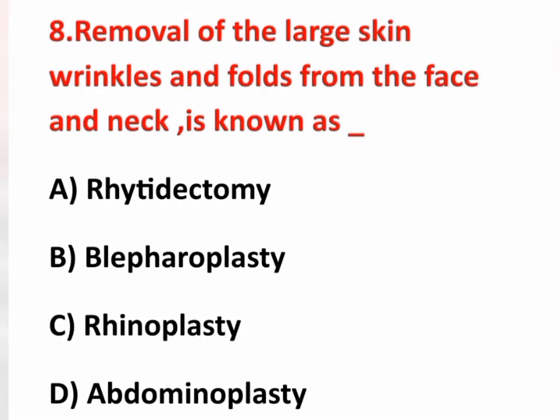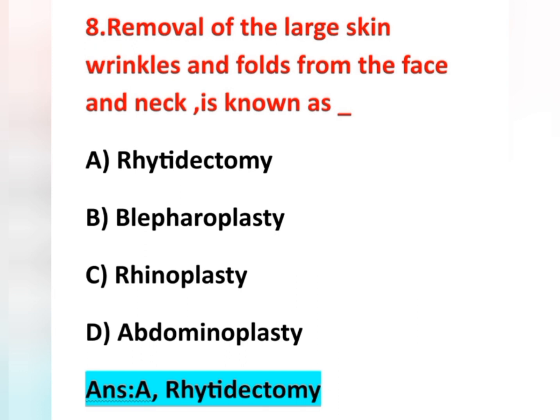Next question, eighth question. Removal of the large skin wrinkles and folds from the face and neck is known as. Options are option A rhytidectomy, option B blepharoplasty, option C rhinoplasty, option D abdominoplasty. Here removal of large skin wrinkles and folds from the face and neck is known as rhytidectomy. Option A is the correct answer. So what does rhytidectomy mean? Rhytidectomy is the removal of large skin wrinkles and folds from the face and neck.